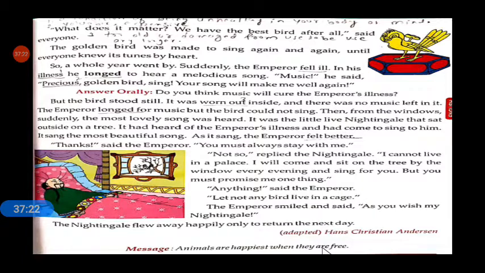So we should not trap animals or birds in any case. They also want to fly and explore freely.